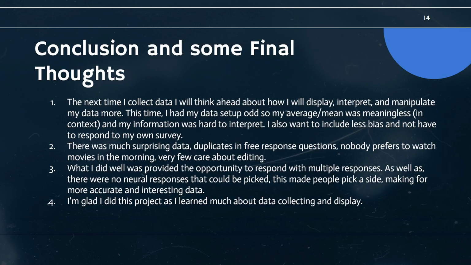People always had to pick sides. People always had to pick a piece of data that they wanted to align themselves with. Often I find that if you give people a neutral option, that's generally the one picked the most, as it doesn't require them to think. So this made for more accurate and interesting data, and I'm glad I did this project. I learned a lot about displaying, interpreting, and collecting data.